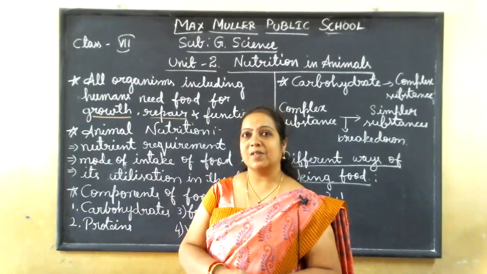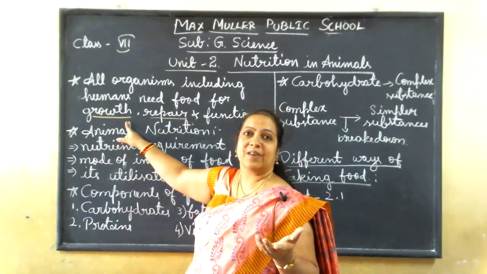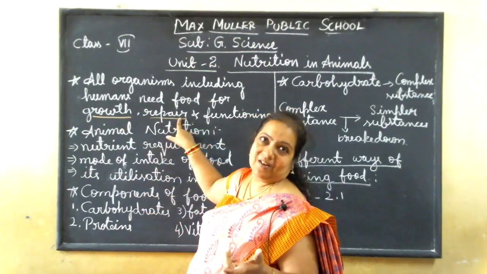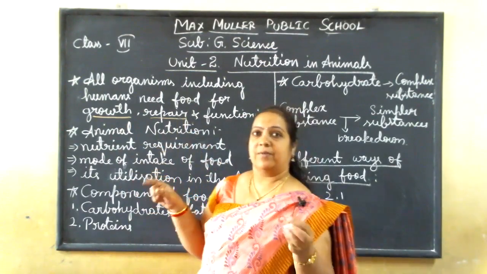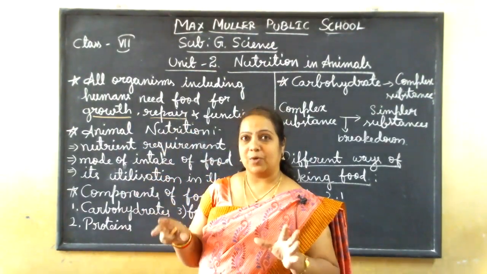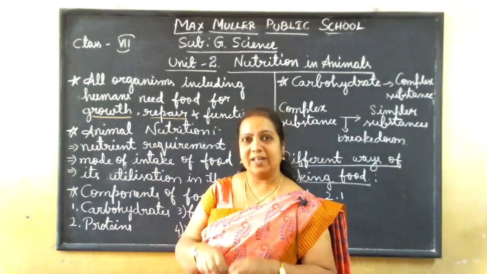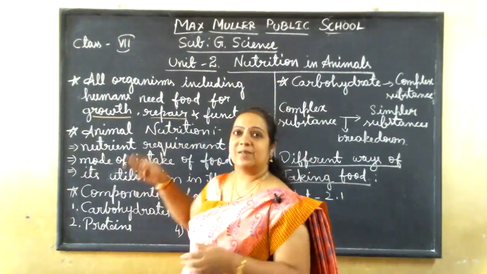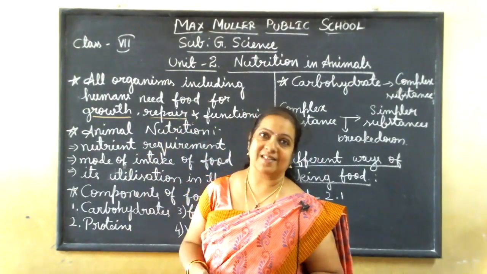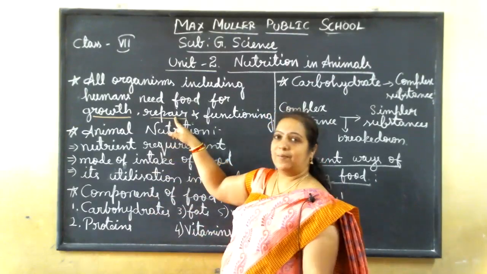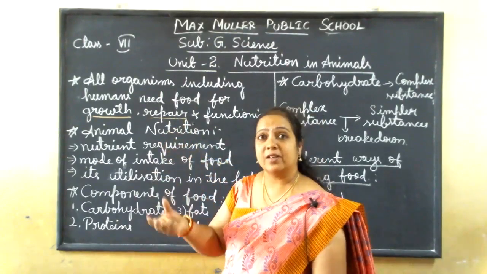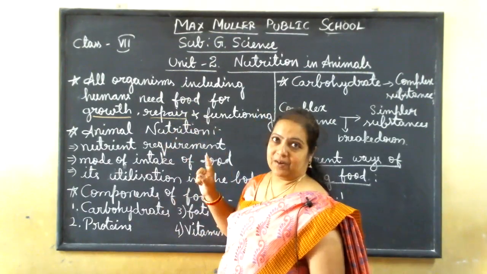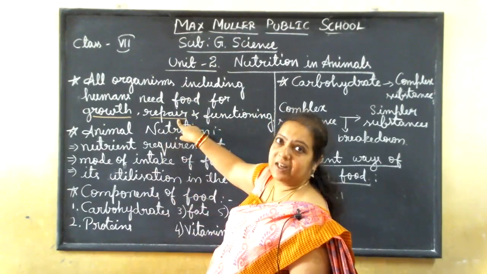How are the new cells produced? Because our body is growing them, by repairing. Any part of a vehicle or something that is broken, we will repair it. We will do something to join it, is it not? Like that only, our body repairs by itself by growing the cells. So that is what repairing is. For this purpose, the formation of new cells, we want the food. So for repairing, we need the food.